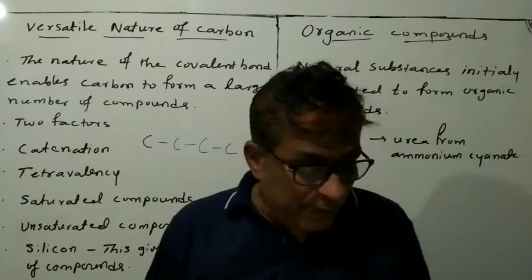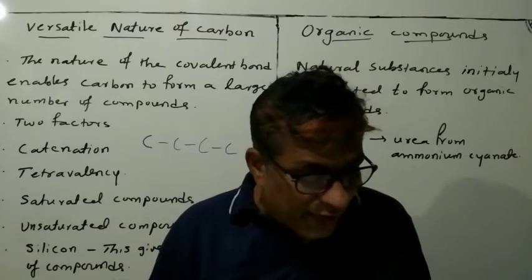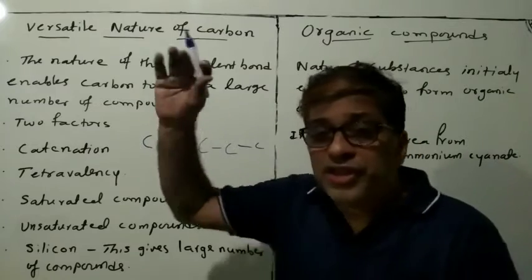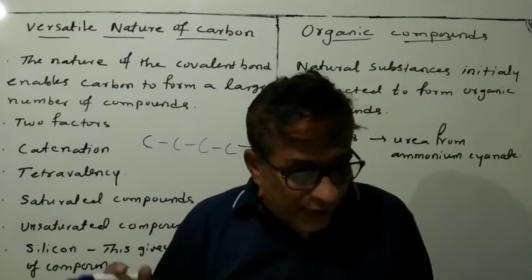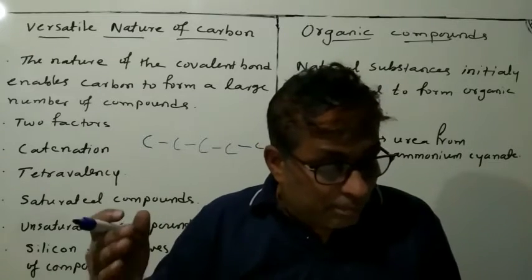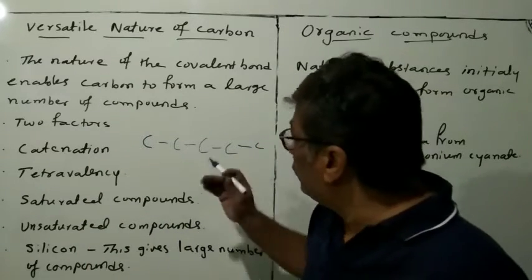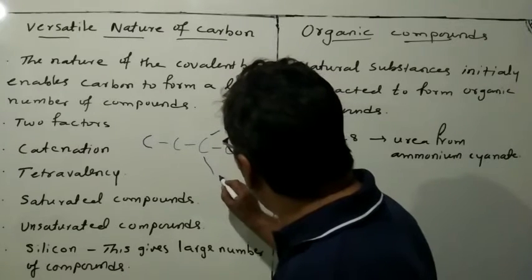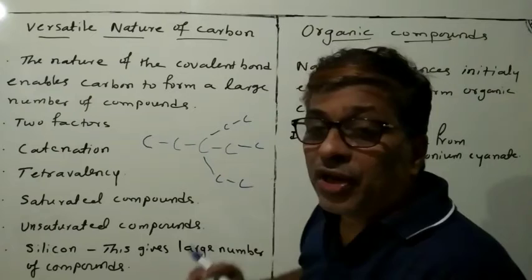These compounds may have long chains of carbon, like this way, and branched chains of carbon also. Branched chain means, for example, here like this, and here like this. Branched also.